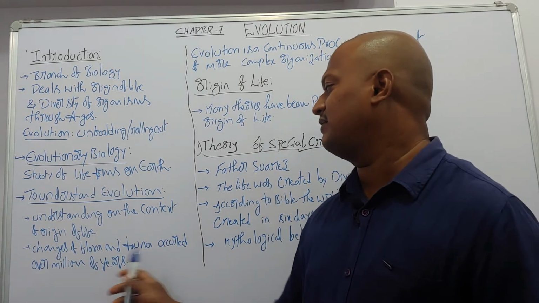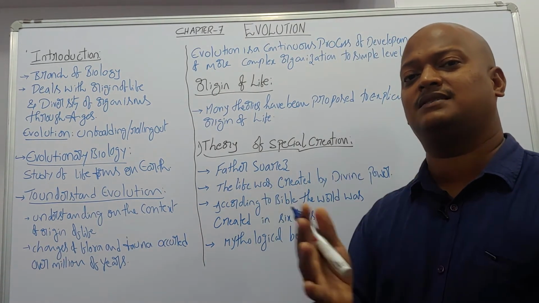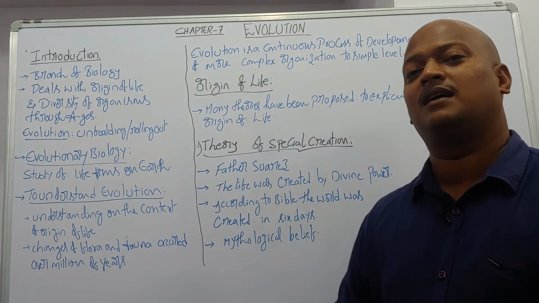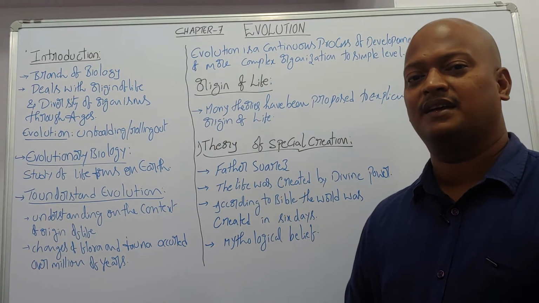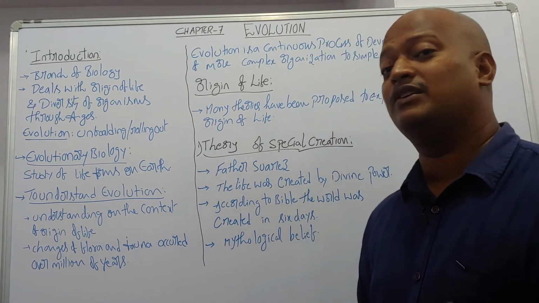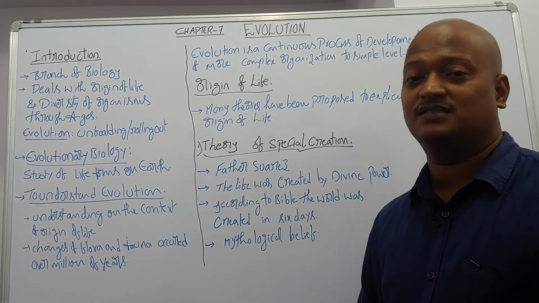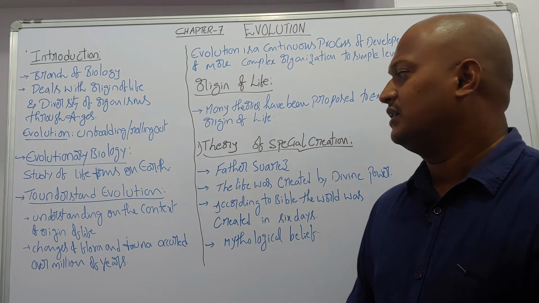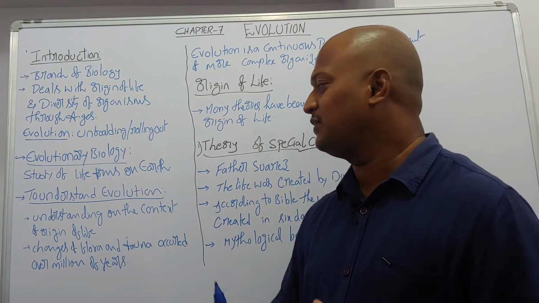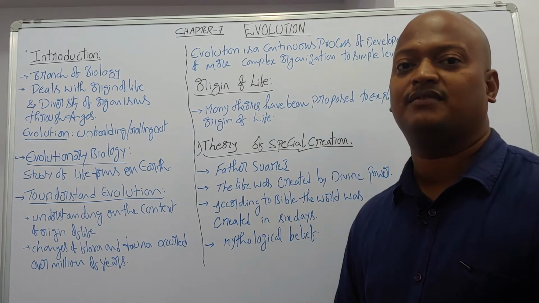So changes in flora and fauna occurred over millions of years. They were not formed at the same time, from Porifera to class Mammalia, right? And some of the species are still available on the earth without evolutionary changes. We discussed earlier, those are living fossils. So to understand evolution, we need to understand the context of origin of life.